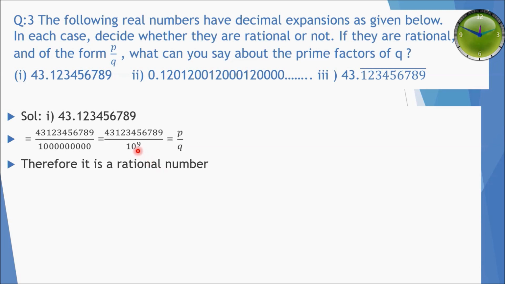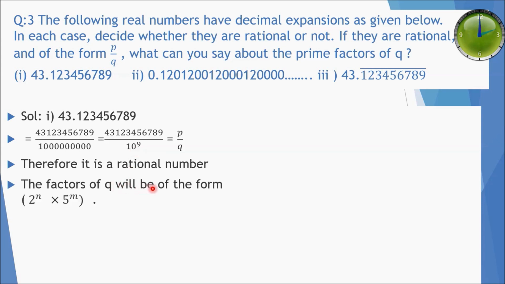And the factors of 10, as you know, is 2 into 5. So it means we can write it in the form of 2 raised to power n into 5 raised to power m. So the factors of Q will be of the form 2 raised to power n into 5 raised to power m.